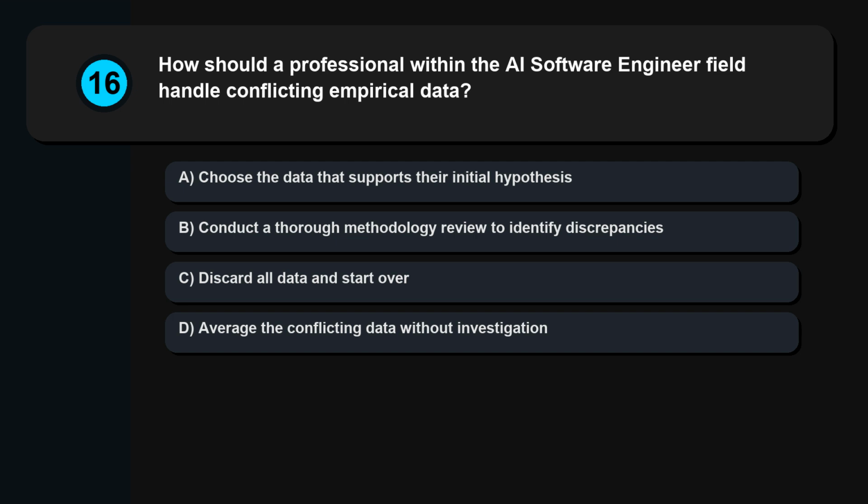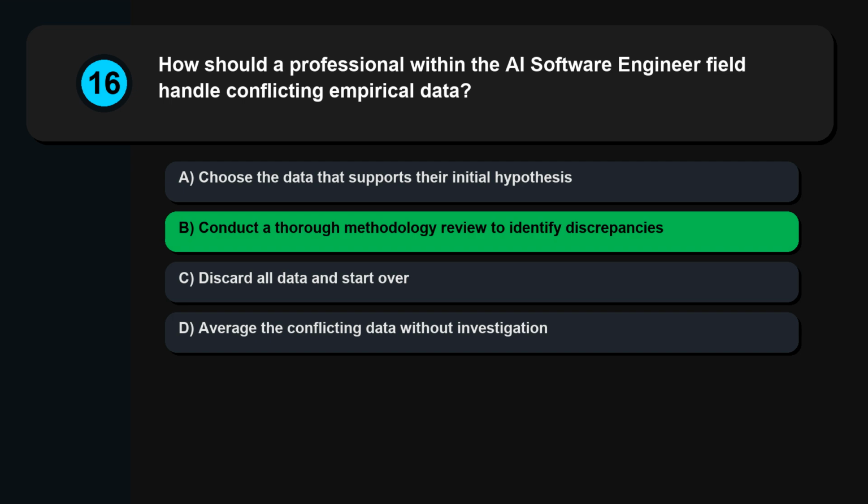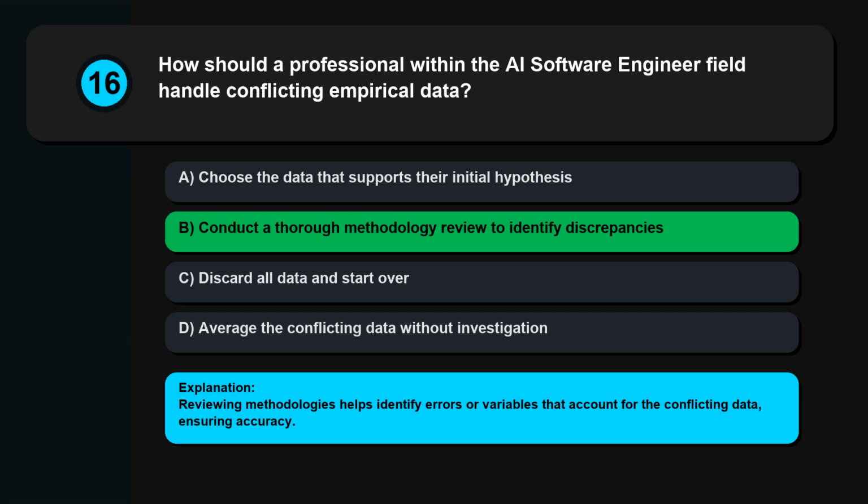Question 16. How should a professional within the AI software engineer field handle conflicting empirical data? Choose the data that supports their initial hypothesis. Conduct a thorough methodology review to identify discrepancies. Discard all data and start over. Average the conflicting data without investigation. Reviewing methodologies helps identify errors or variables that account for the conflicting data, ensuring accuracy.